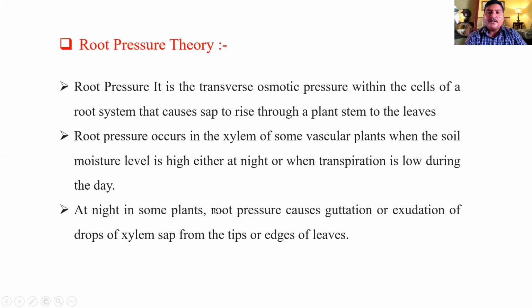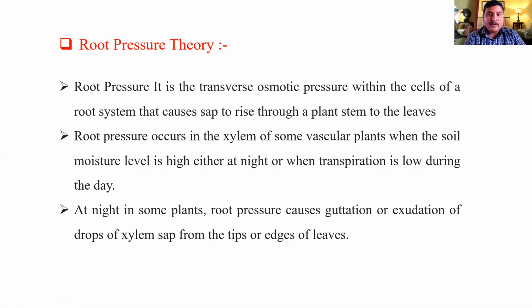At night, in some plants, root pressure causes guttation, or exudation of drops of xylem sap from the tips or edges of leaves. Guttation means not in the form of water vapor but in liquid form; droplets are called guttation. But this theory is only possible when the height of the plant is lower than 3 meters.